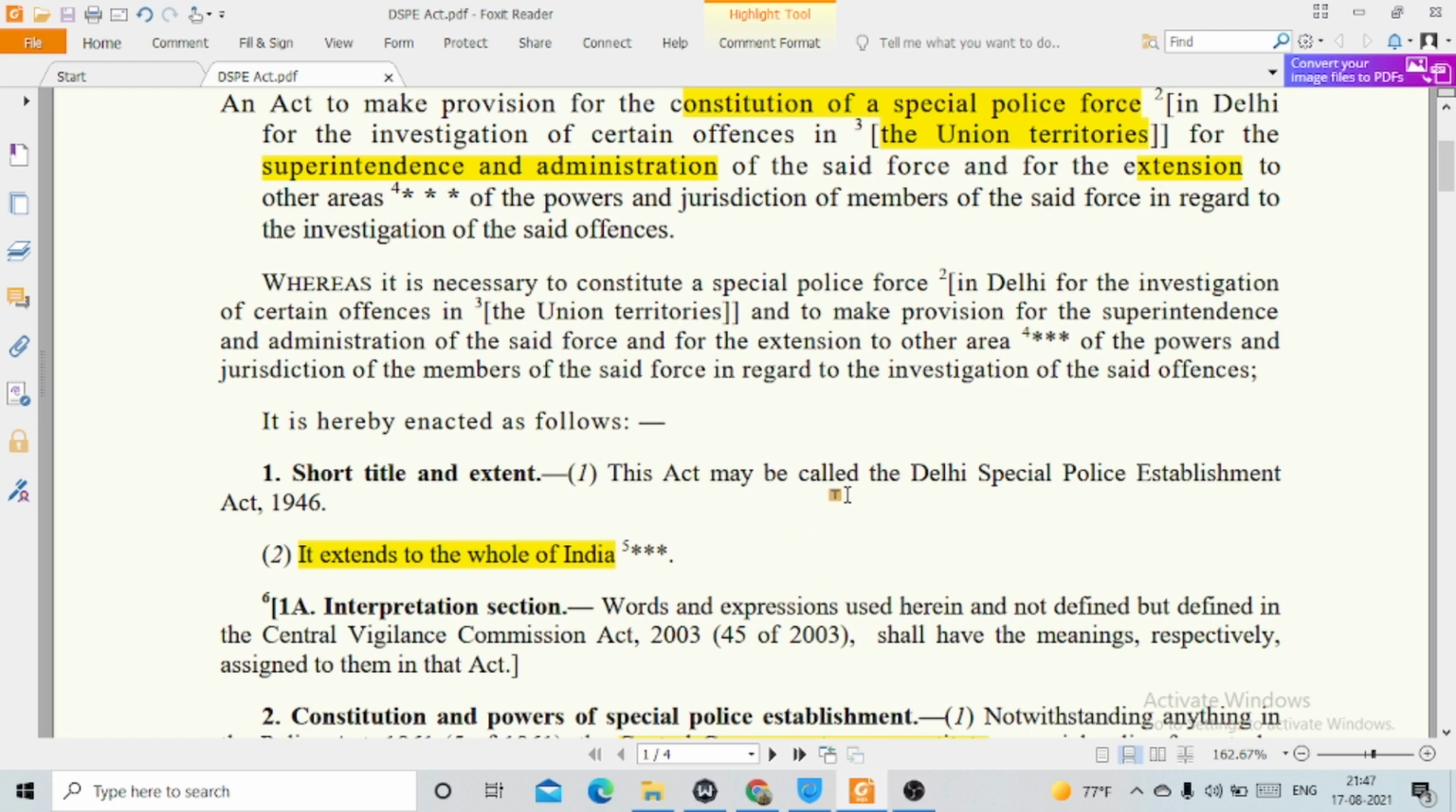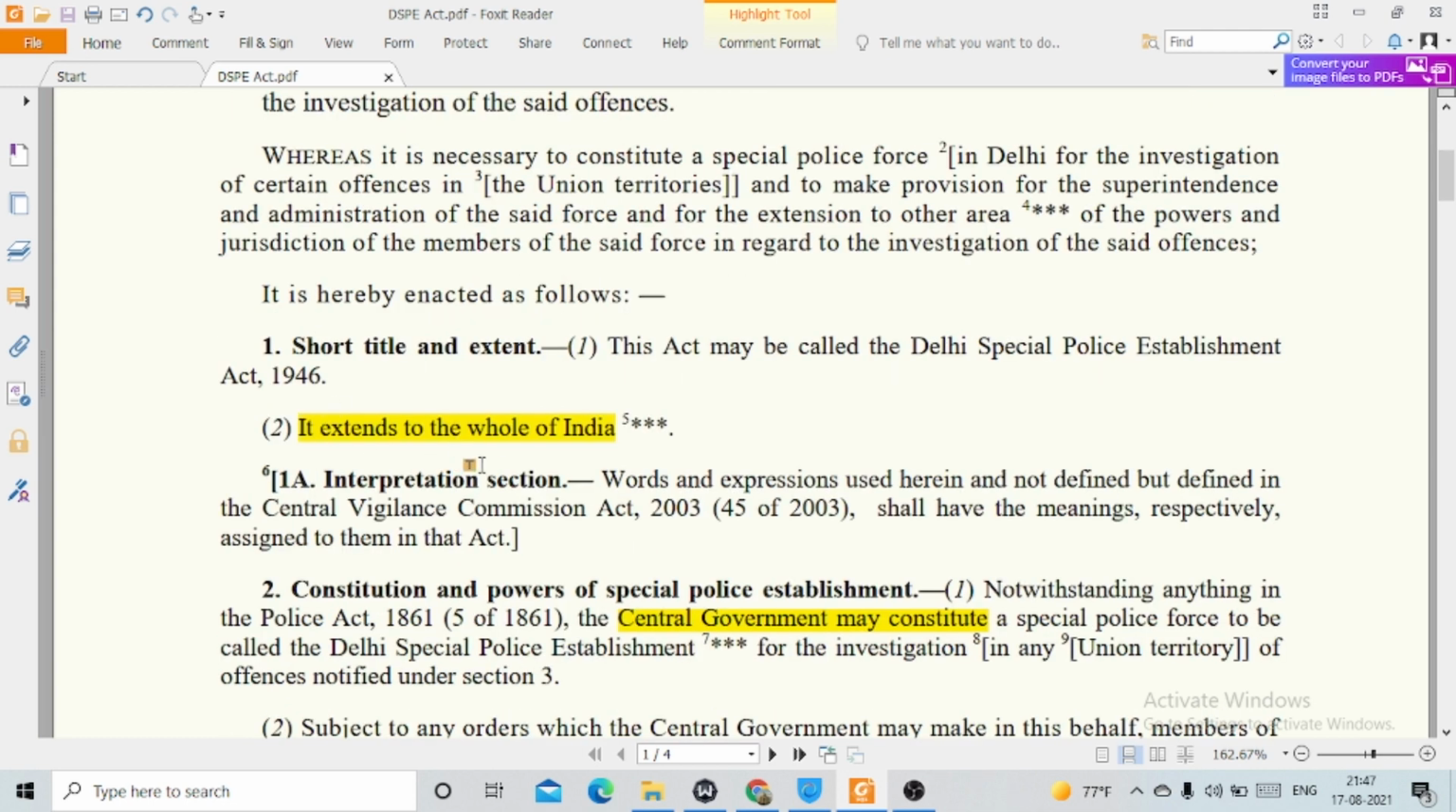Then we'll start with the short title and extent. This act may be called the Delhi Special Police Establishment Act 1946, and this one is important. It extends to the whole of India.